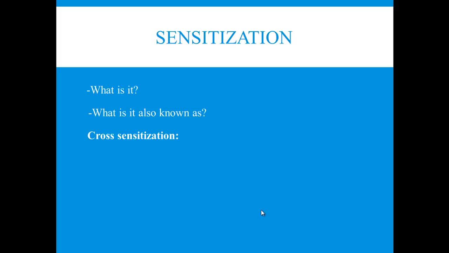Okay, so let's finally introduce the term cross-sensitization. Remember that sensitization is also known as reverse tolerance, so cross-sensitization is just the opposite of cross-tolerance. In this case, we're saying that if sensitization develops to the effects of one drug, then sensitization will also likely develop to the same effects of a closely related drug. Sound familiar? It's just the opposite of cross-tolerance. Again, cross-sensitization: if sensitization develops to the effects of one drug, it's likely that sensitization will also develop to the same effect of a closely related drug.